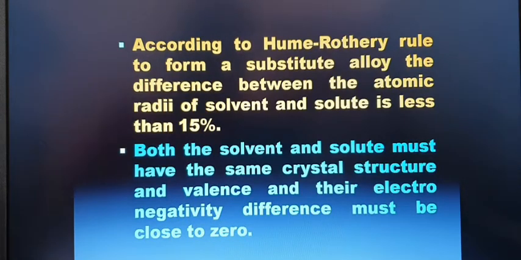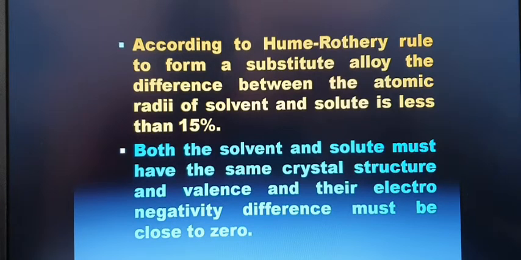According to the Hume-Rothery rule, to form a substitutional alloy, the difference between the atomic radii of solvent and solute must be less than 15%. Both the solvent and solute must have the same crystal structure, all BCC, all FCC, or all HCP.